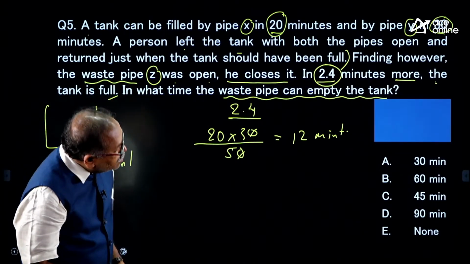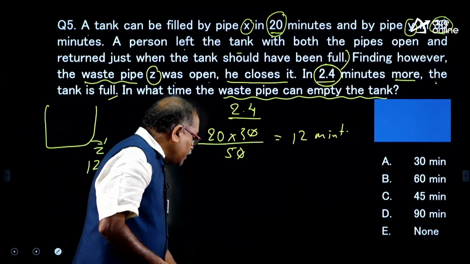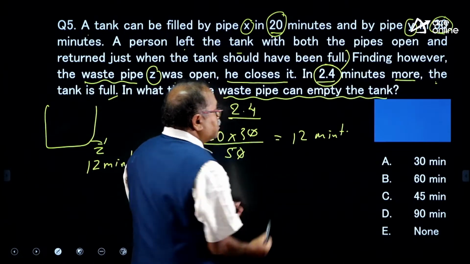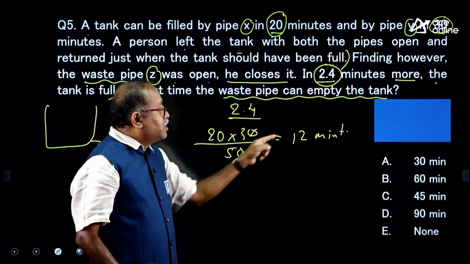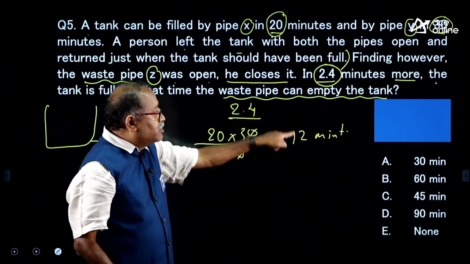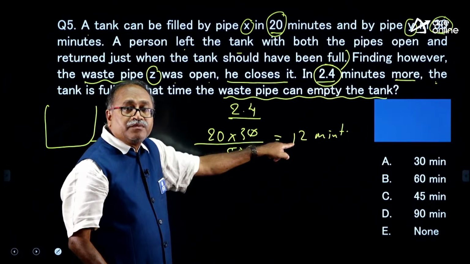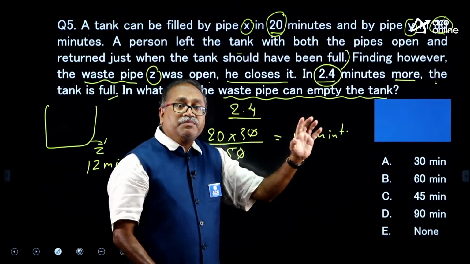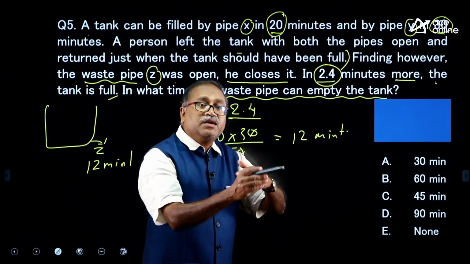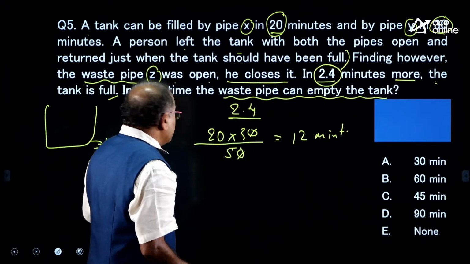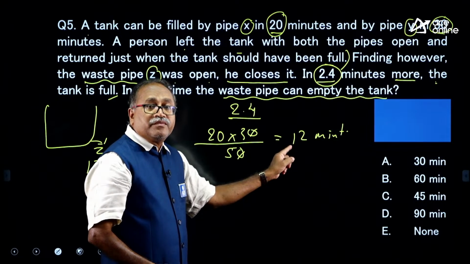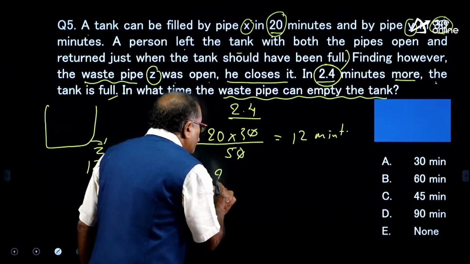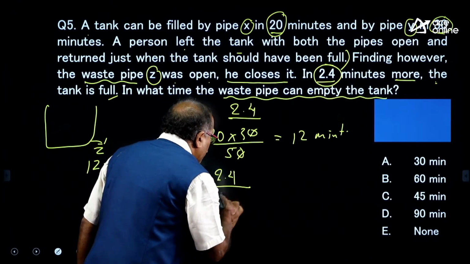Okay. As time is over, now I will answer this question. In 1 minute, if they are running together, what part will they fill? 1 by 12 part of the tank. In 2.4 minutes it took extra. That means the part of the water emptied by Z in 12 minutes is the extra time by 12, and that comes to 2.4 by 12.